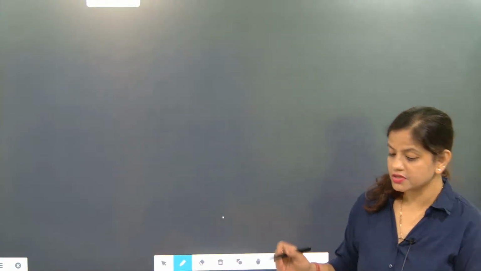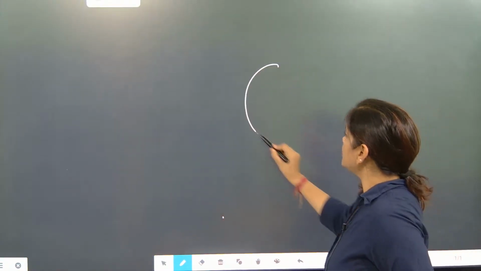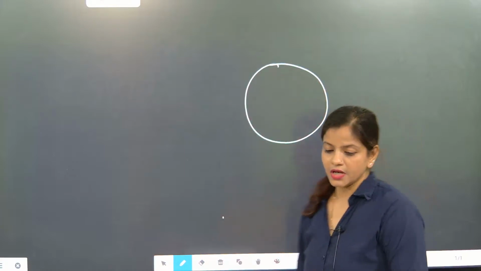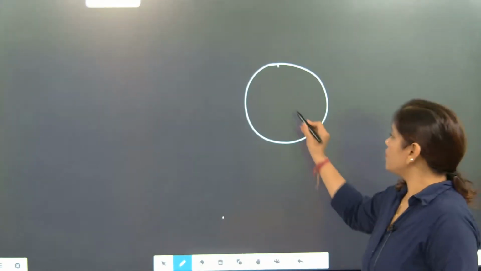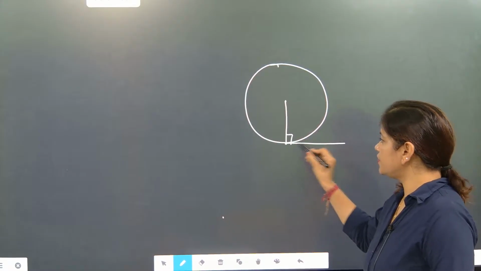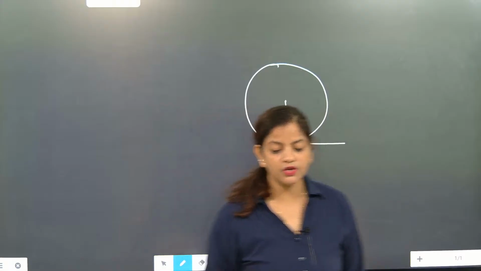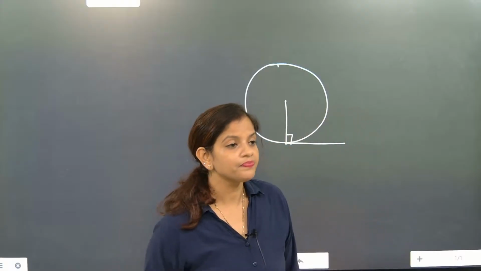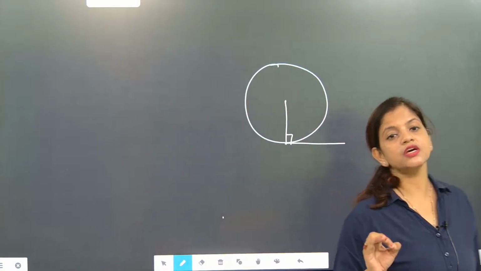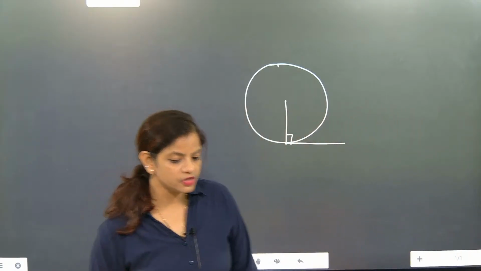So right first, see, our first theorem in circle chapter, all that MCQ questions we have done. Now our first theorem was that the radius and tangents are perpendicular to each other at the point of contact. This was the first theorem. Can you post in the group that class started? So beta, radius and tangents are perpendicular to each other at the point of contact. This was first part question.